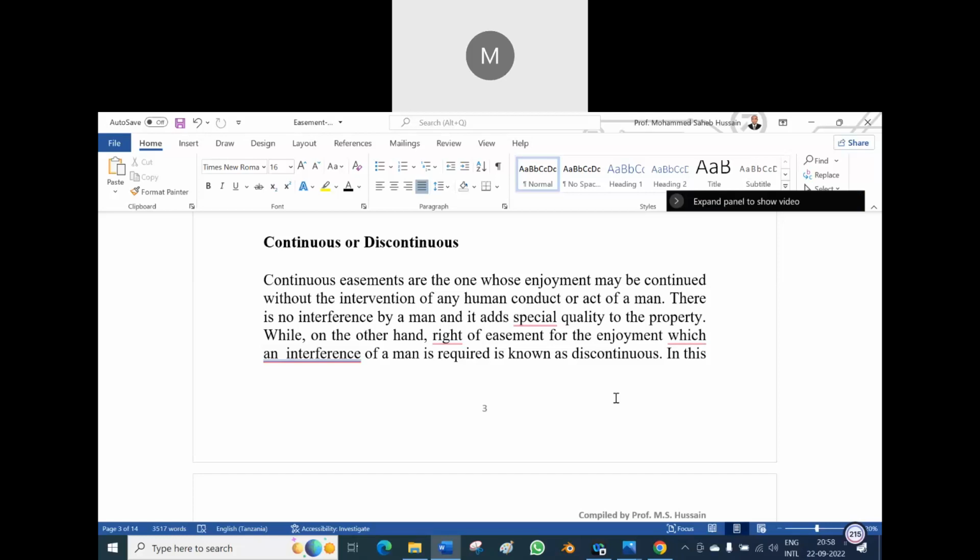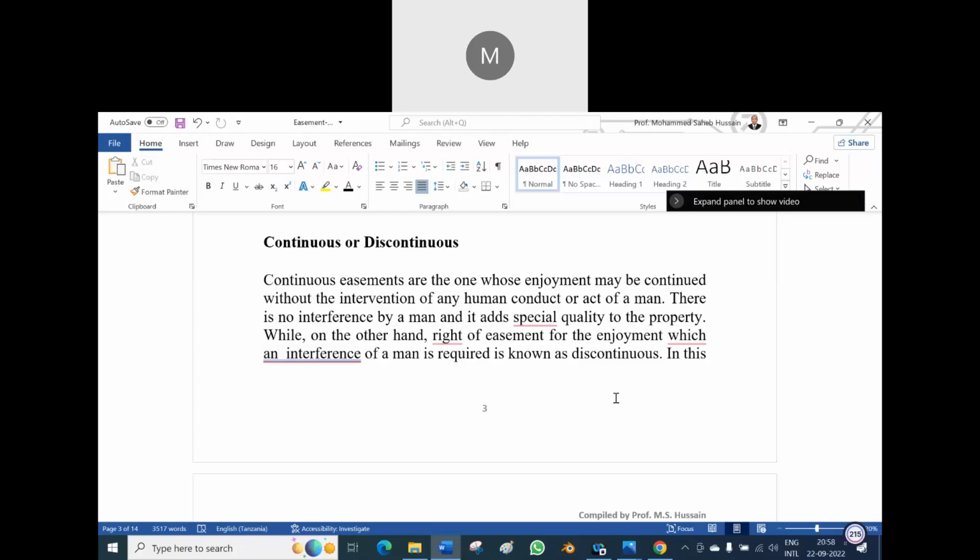There is no interference by a man and it adds a special quality to the property. Even the right to light is a continuous enjoyment. Am I right? Yes, sir. And the right to ventilation, air, aeration. One cannot stop it. It is a continuous process.